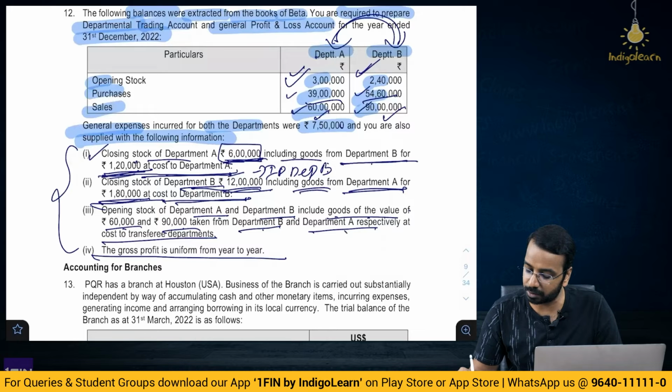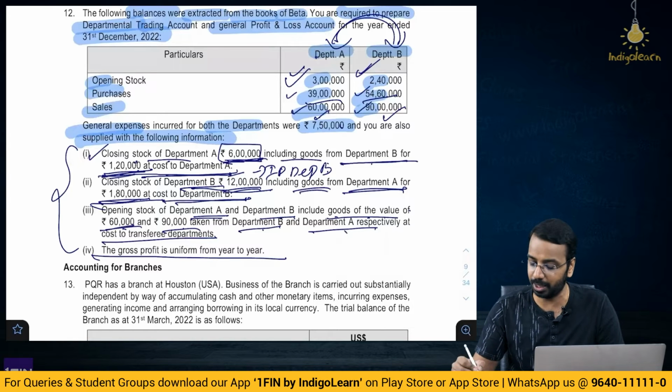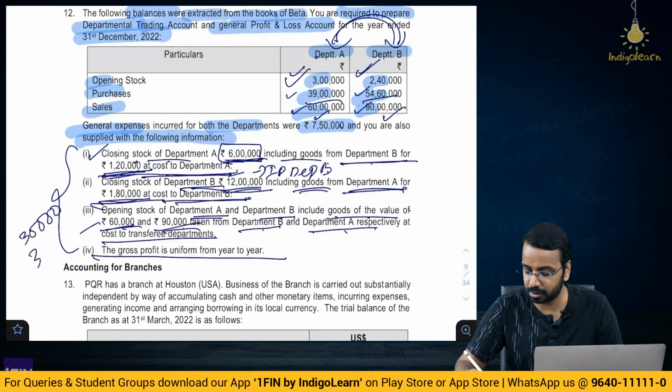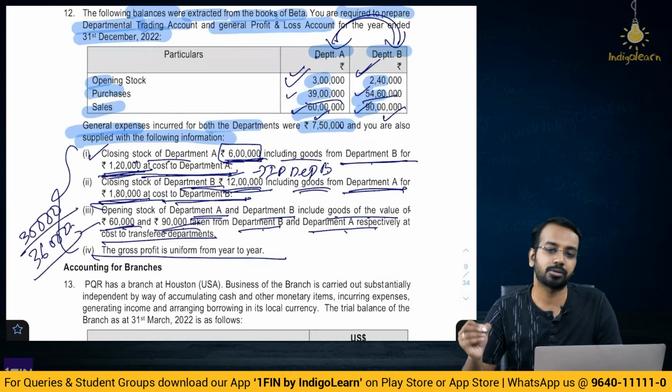So opening stock of department A includes 60 from B. So here stock reserve is 30,000. Similarly 90,000 came from A, 40%, 36,000. So this is the opening stock reserve, right?